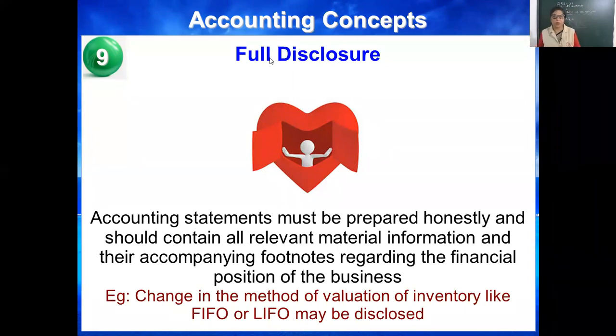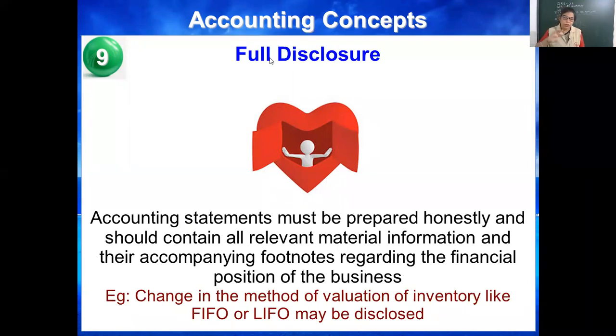Otherwise, any businessman can cheat the common public, government, investors. That's why it is necessary to show the accounts by the full disclosure way. Accounting statements must be prepared honestly, and should contain all relevant, reliable, understandable information and their accompanying footnotes regarding the financial position of the business.